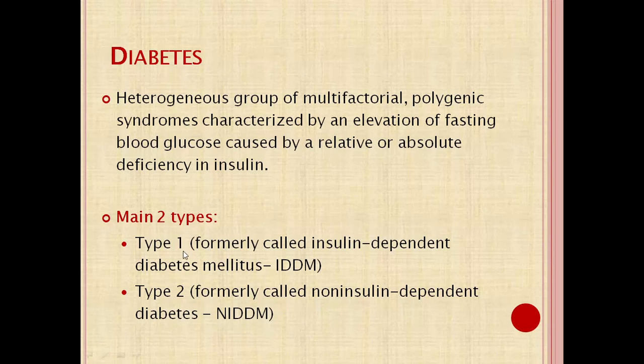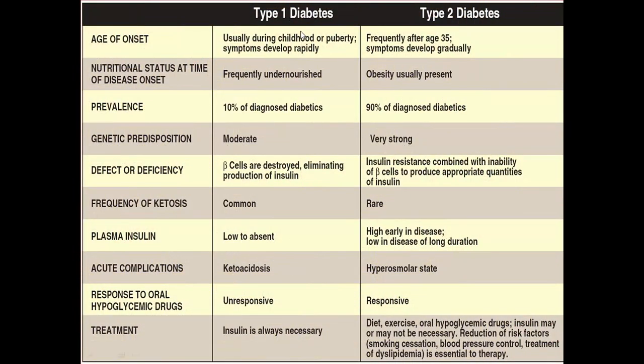Type 1 is mainly insulin dependent. Type 2 is non-insulin dependent, meaning it is due to insulin resistance. The basic differences between type 1 and type 2 are discussed here.